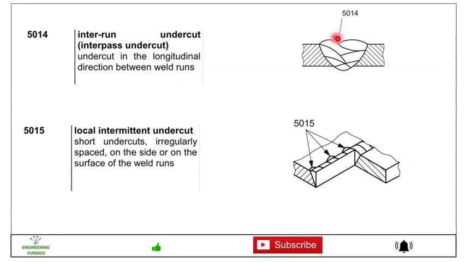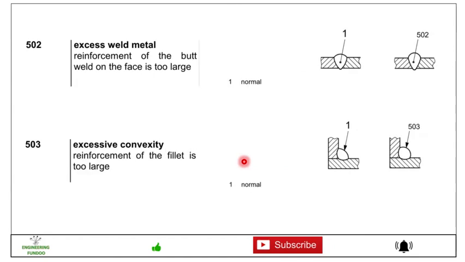Here you can see. Then 5015 is the local intermittent undercut. Here you can see from the top. Then short undercuts irregularly spaced on the side or on the surface of the weld runs. Then we have 502, excess weld metal, where the reinforcement of the butt weld on the face is too large.